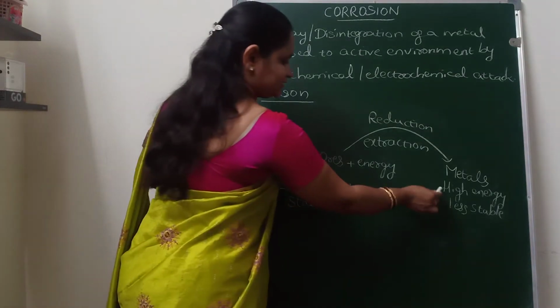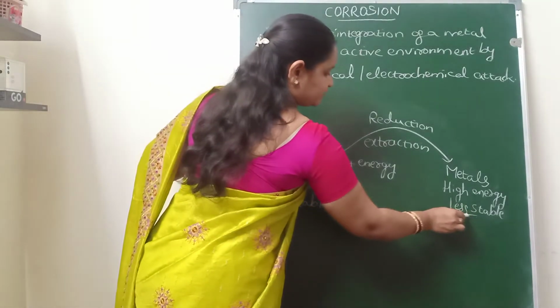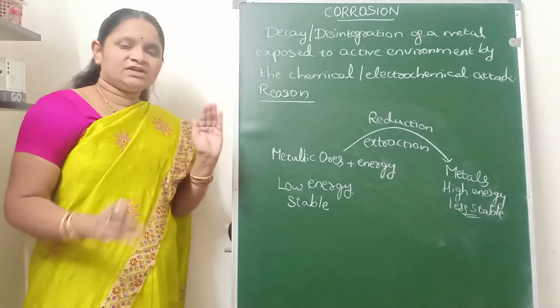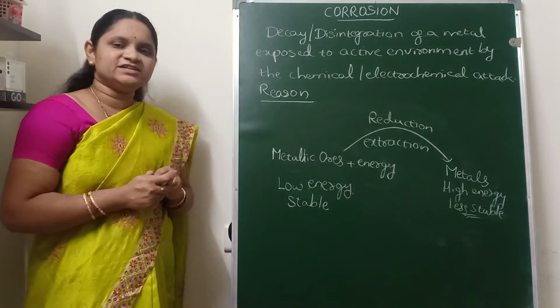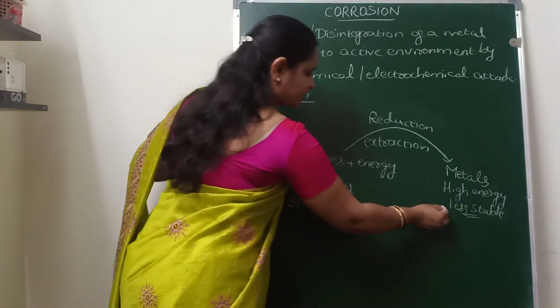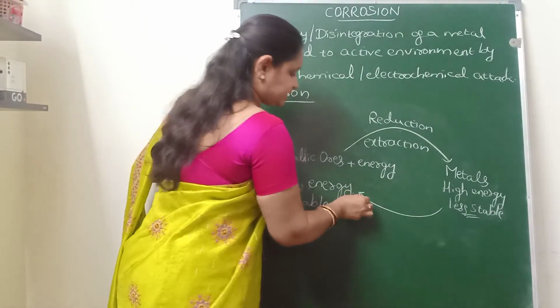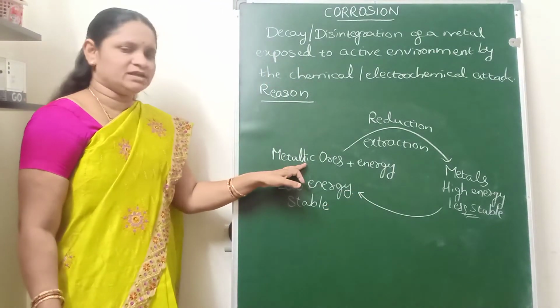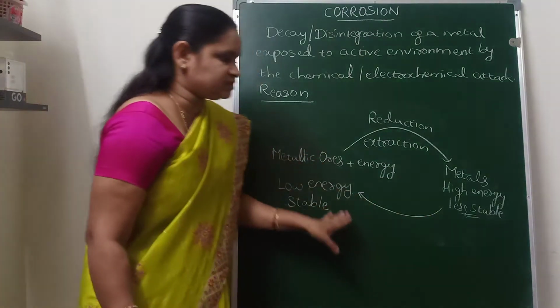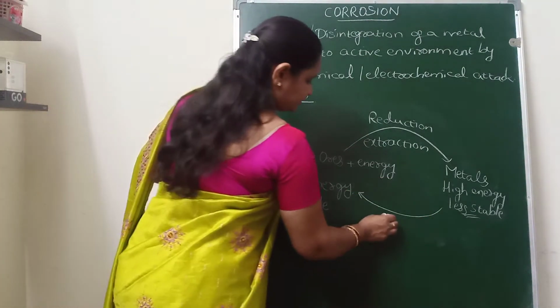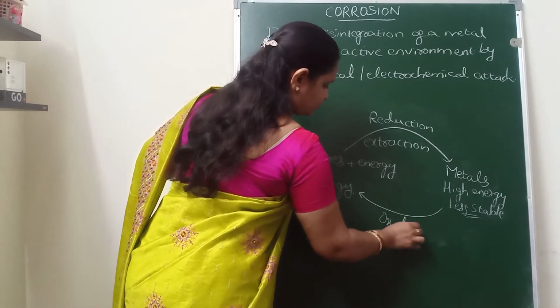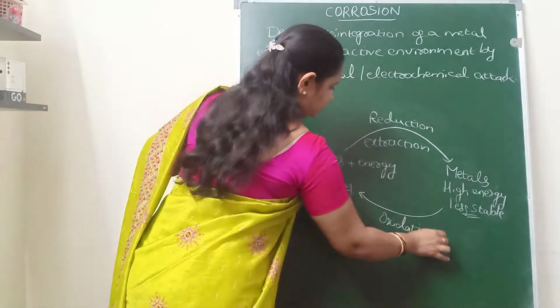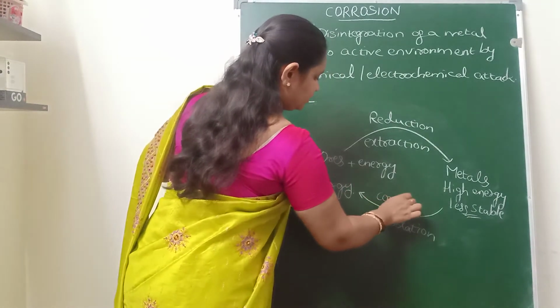So because metals have high energy and are less stable, whenever they come in contact with the active environment, they will always try to convert into their stable form, that is their metallic ores. This is the process known as corrosion, and it is generally an oxidation process.